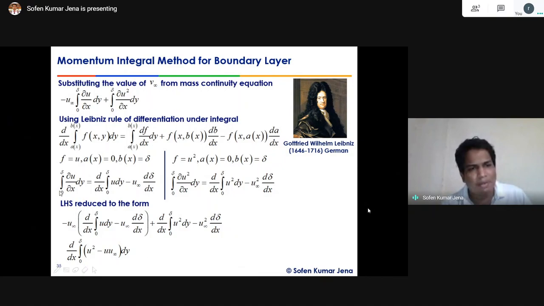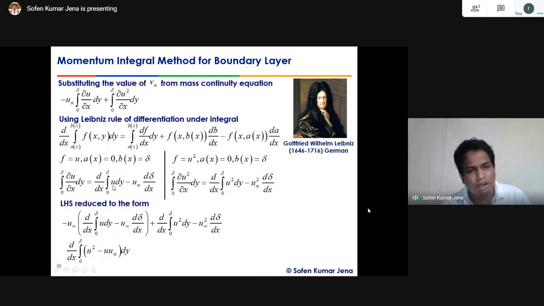If you apply the Leibniz rule right now, the derivative operator is inside the integral sign. We can bring the derivative operator outside as an ordinary differential, because once we integrate with respect to y, the remaining term is a function of only x.